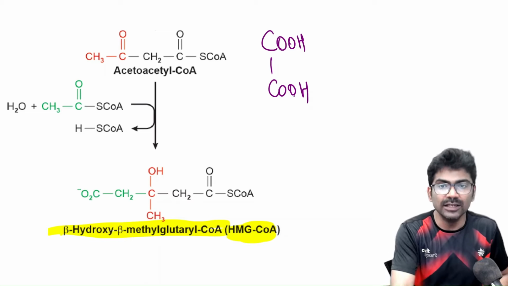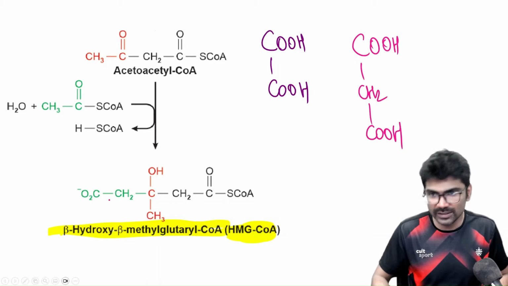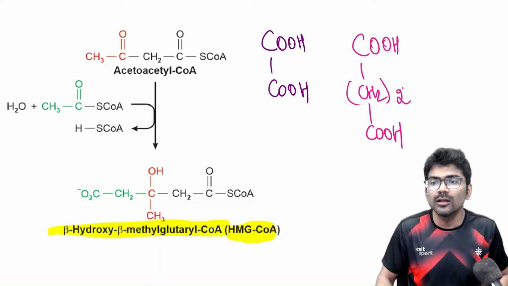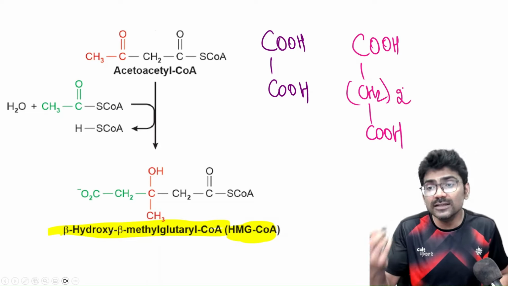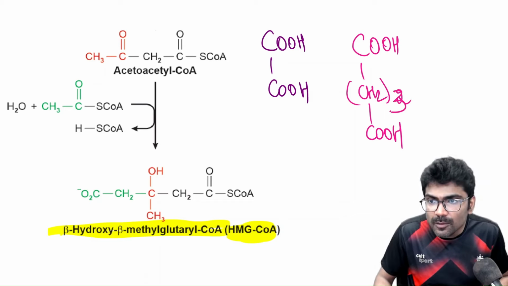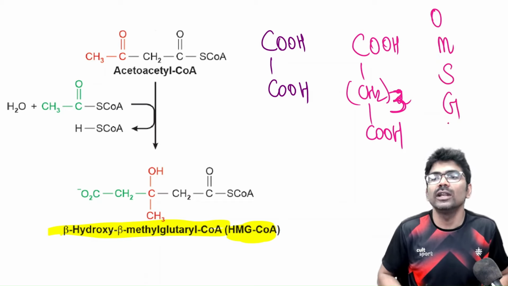Oxalic acid. What is this structure? Tell me. Malonic acid, right? If you add one more CH2, it will become succinic acid, right? If you add one more, it will become what? The mnemonic is oxalic, malonic, succinic and glutaric.